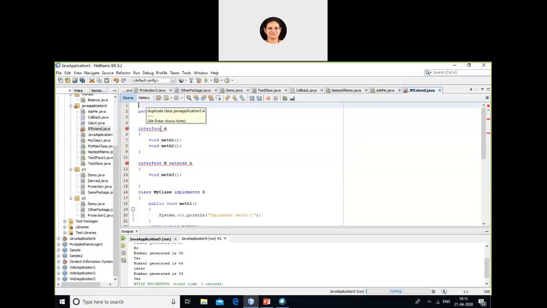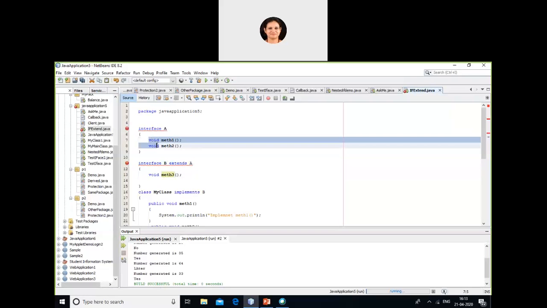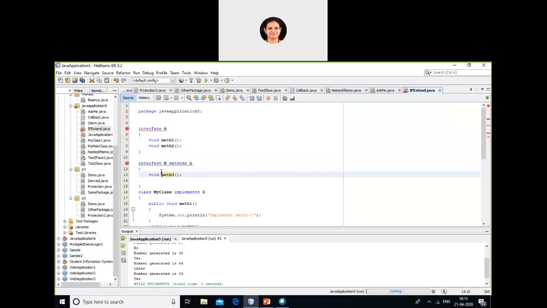Now here I have interface A in which I have defined two methods, method 1 and method 2. Then I have interface B which is extending A. Inside interface B I have defined only one method, method 3. But because interface B is extending interface A, it will contain method 1, method 2 and method 3.